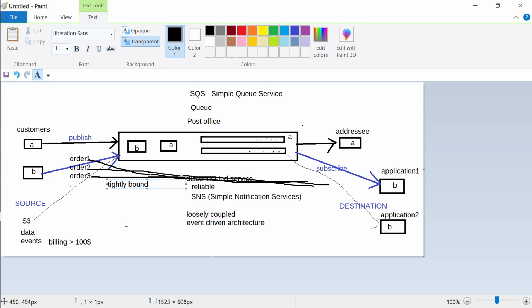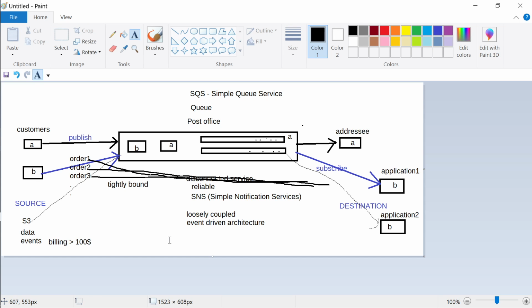Which is depending on one another, sir. Yes, so that means you are tightly binding it. Now, if something happens to the database, your orders also have gone away then. And your website is not going to be functional because of that, because you have tightly bound one service to the other service. One is the website service, another is the database service.